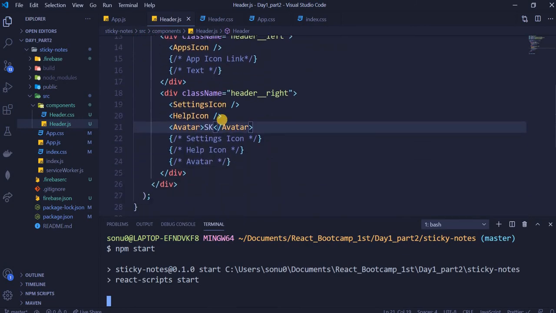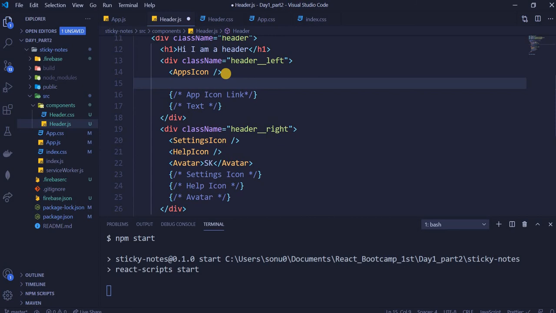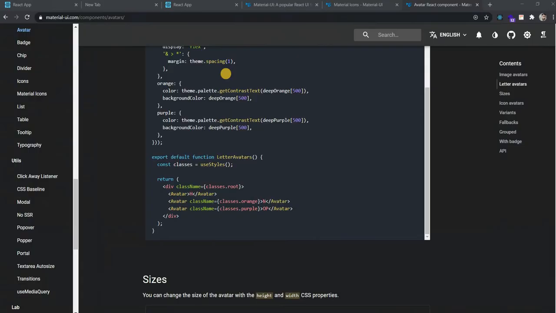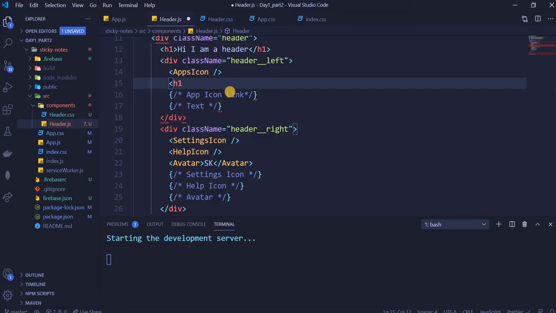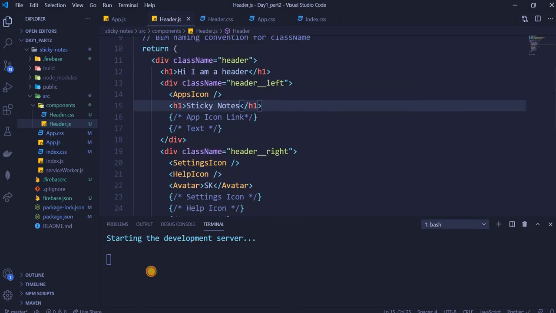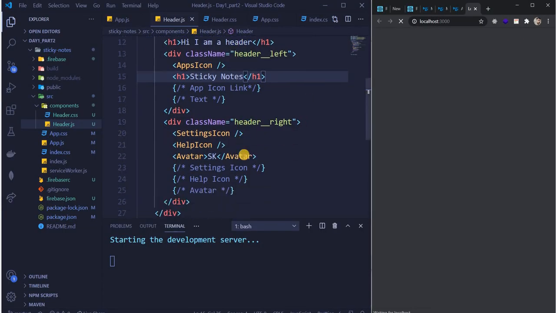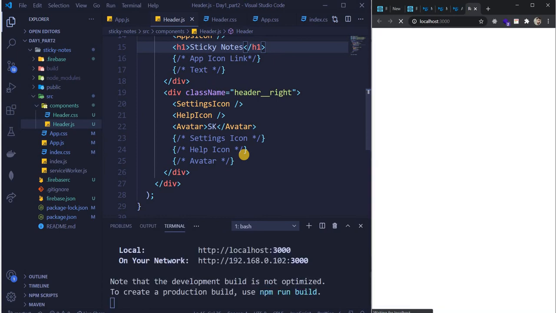Okay. So see guys what I did. I imported whatever was required, and let's just keep a tag as well. H1. Sonu, yes, sticky notes was there, right? Sticky notes. Okay. Guys, you're done till this point, right? Let me know.